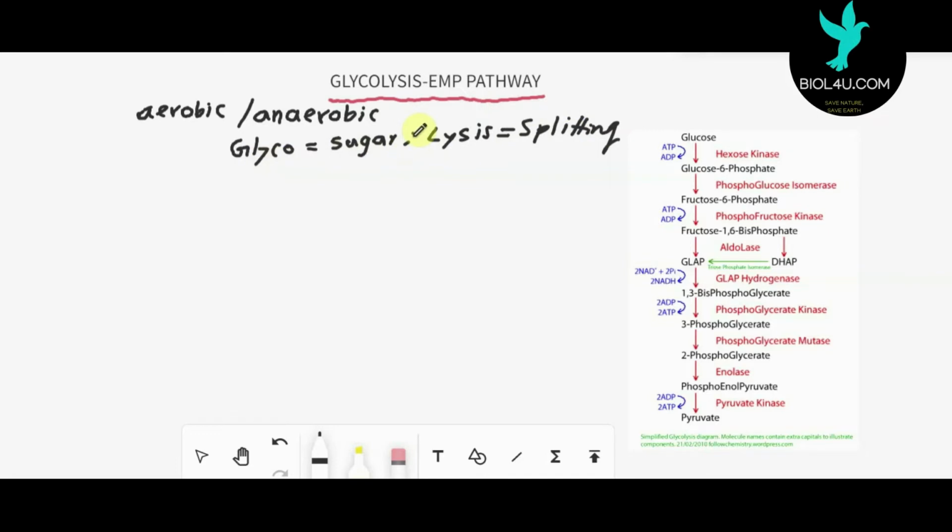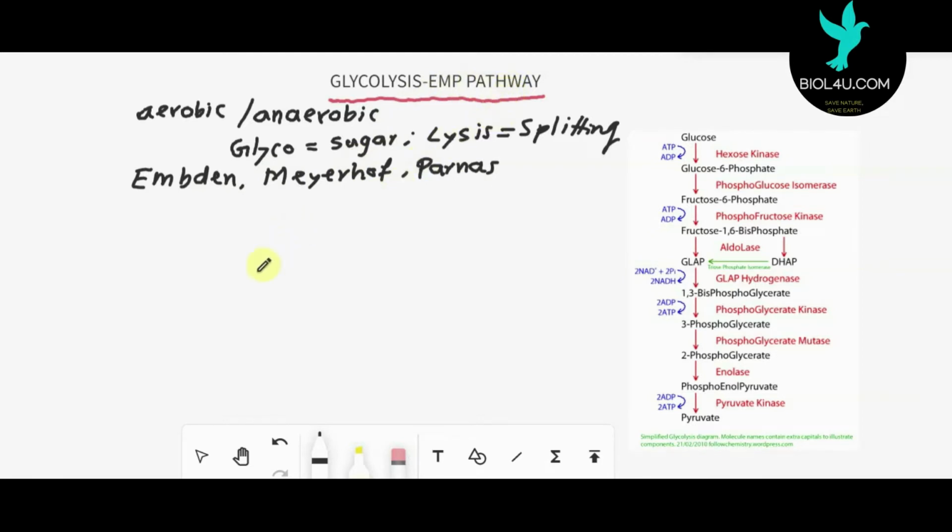The entire scheme of glycolysis was given by three scientists. The first is Embden, along with Meyerhof, and the third scientist is Parnas. To respect these three scientists, glycolysis is also known as the EMP pathway, the Embden, Meyerhof and Parnas pathway.